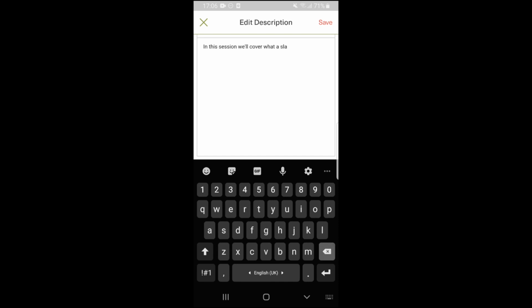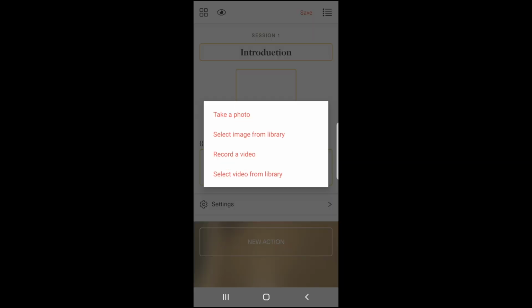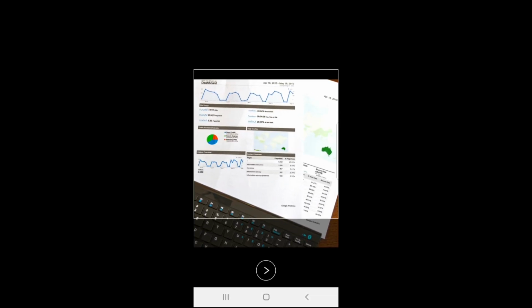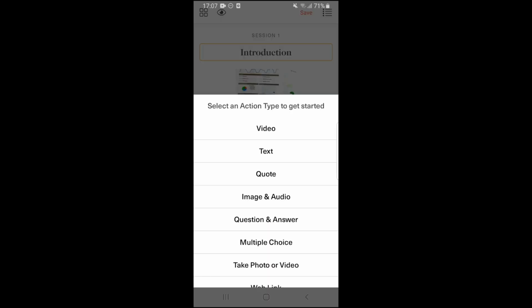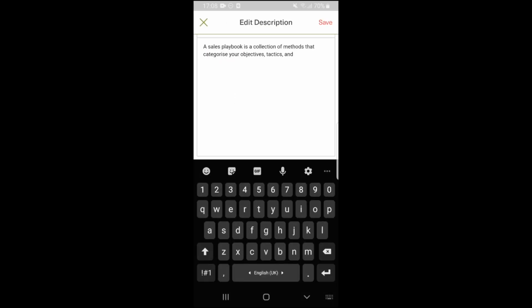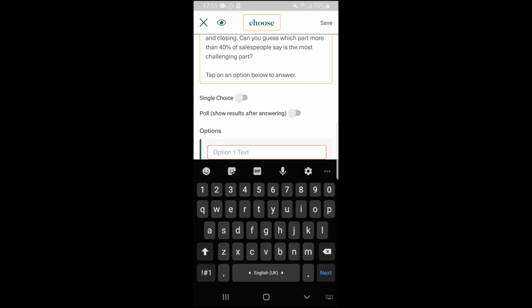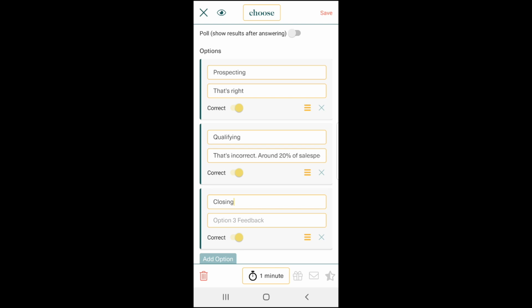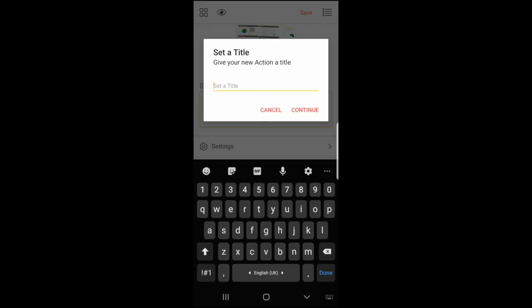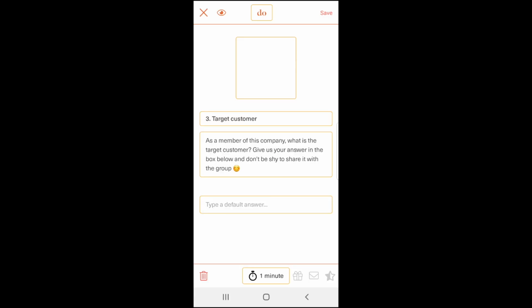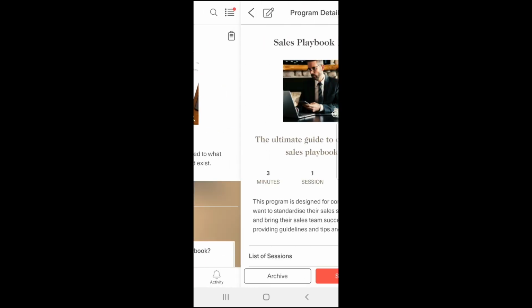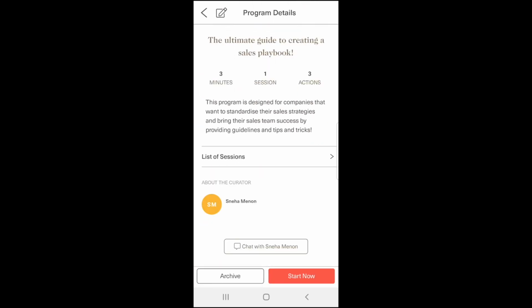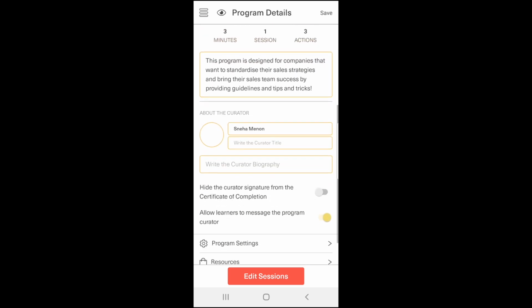Let's call this Introduction and write down a few objectives to give the session some direction. Now it's time to add in some actions. With a variety of tools at our disposal, we can easily Gnowbify the content to make it interesting and engaging for learners. And once the program is complete, all that's left to do is share the program.